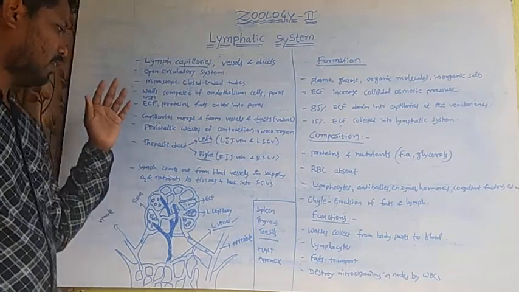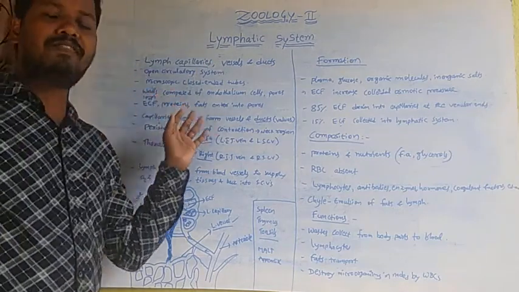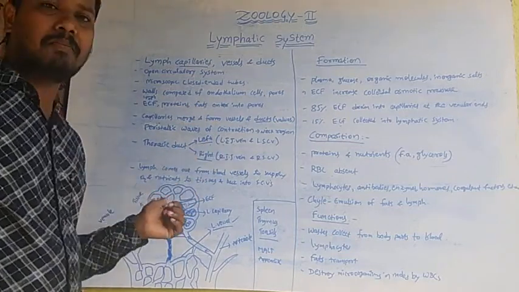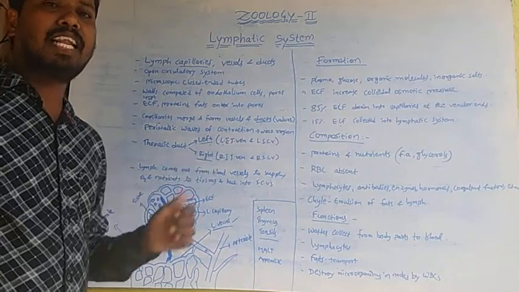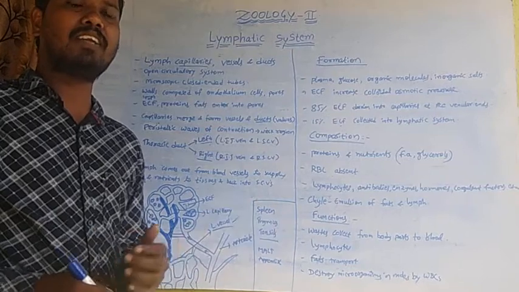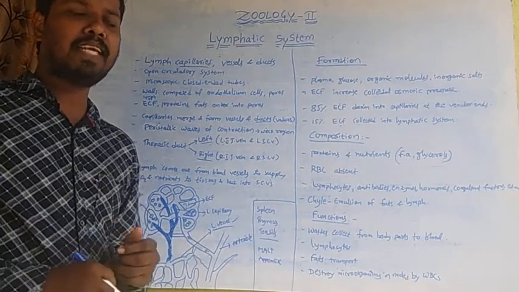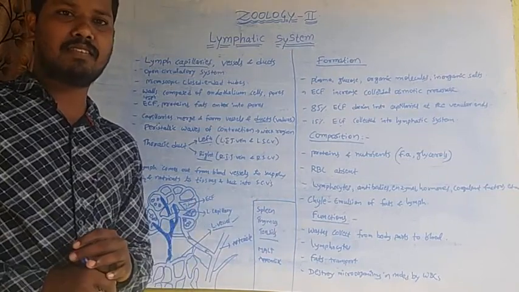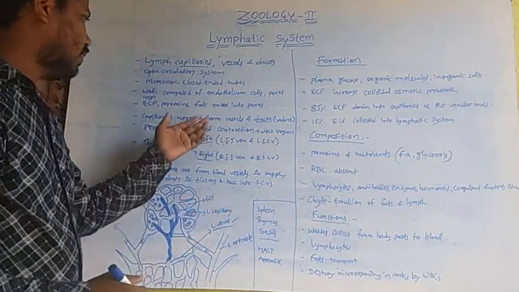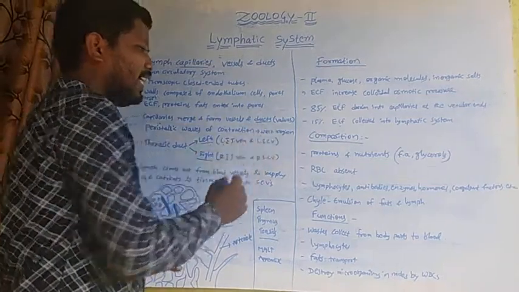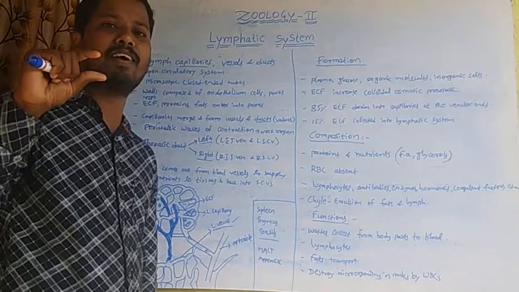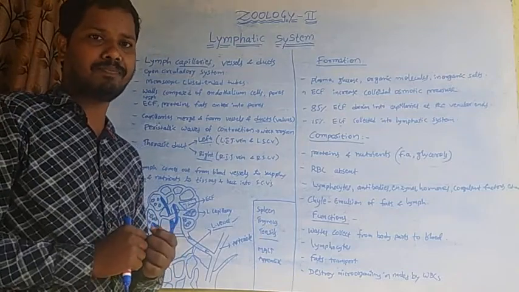Before joining into the venous system, the lymph kills microorganisms which invade the body, by the lymphocytes of leukocytes. In some places these lymphatic ducts are swollen. These specific swollen places are called lymph nodes.